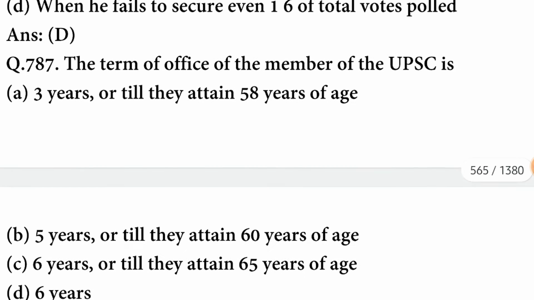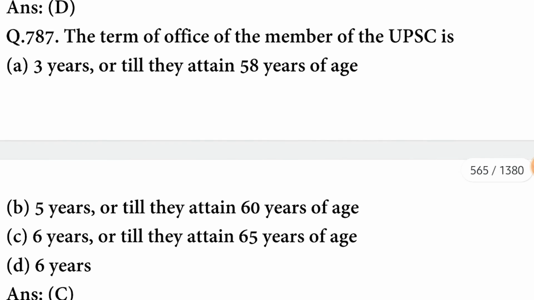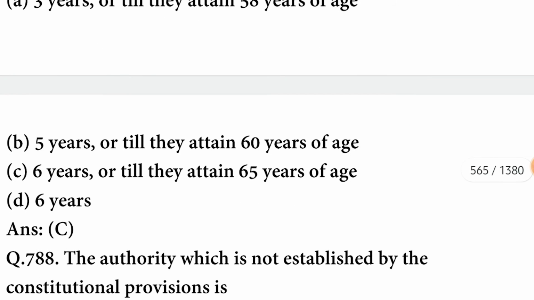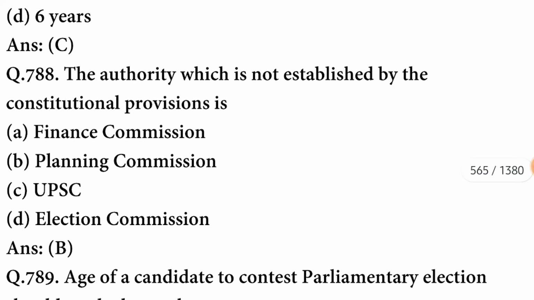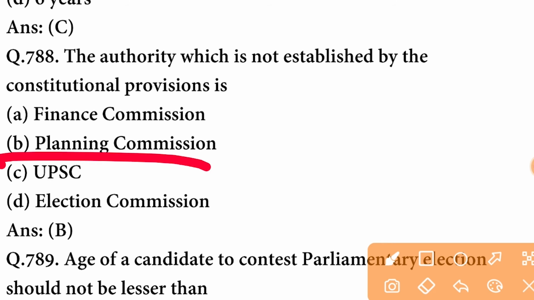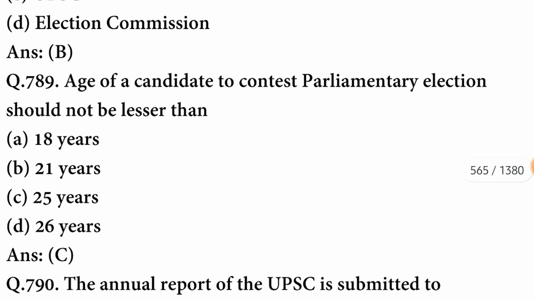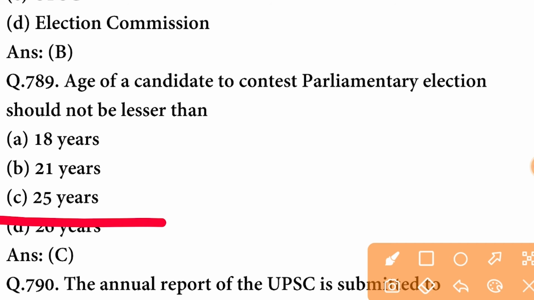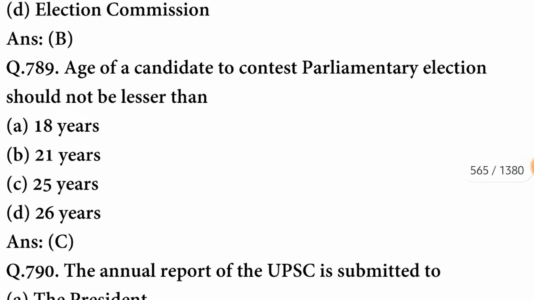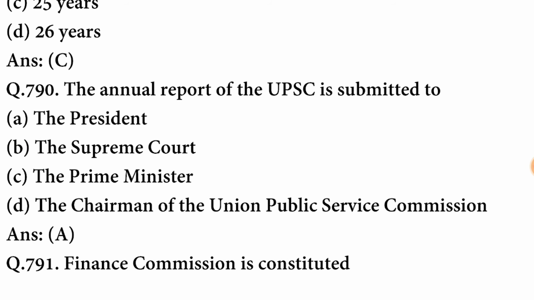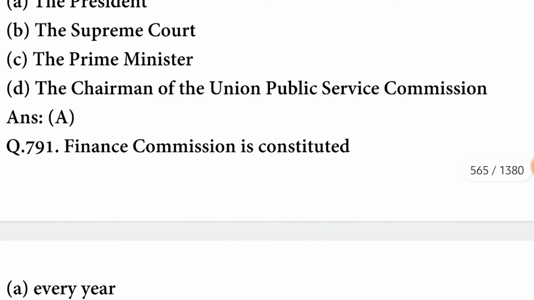The option is correct. The term of office of a member of UPSC is 6 years or till they attain 65 years of age. C option is correct. The authority which is not established by the constitutional provision is the Planning Commission. B option is correct. The age of a candidate to contest parliamentary election should not be lesser than 25 years. The annual report of the UPSC is submitted to the President.